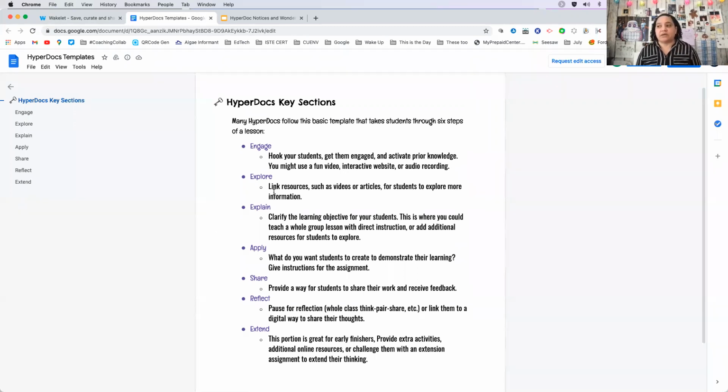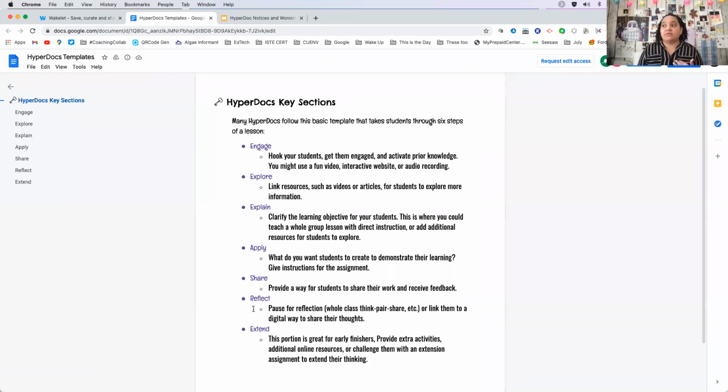You've got exploring, where you're giving them resources, videos, articles, music. I love having my students listen to a song, and then I'll give them the lyrics afterwards. But that first time around, I'm just having them listen to the song and annotate or journal or do something with that, so that way they're processing their information. And then you've got an opportunity for students to explain, apply, where they're creating, sharing, reflecting, and extend.